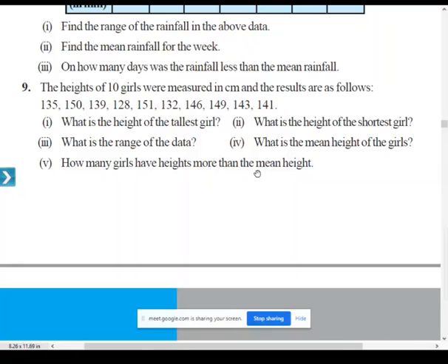And what is the fourth question? What is the mean height of the girls? In order to find the mean height, what do you have to do? Sum of observations divided by number of observations. On adding all these heights, how much are you getting? What is the total here? What is the sum of observations?